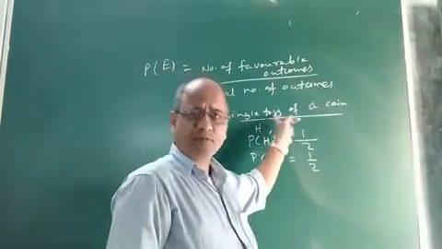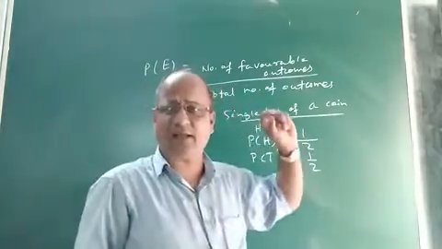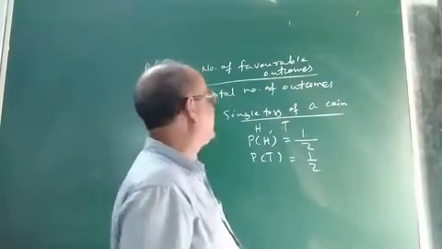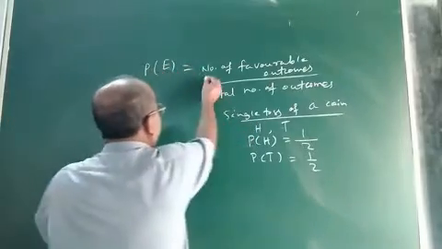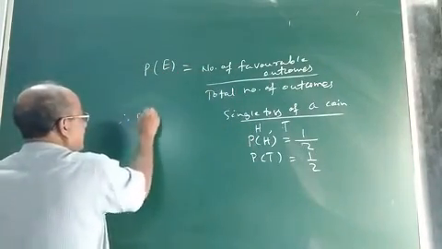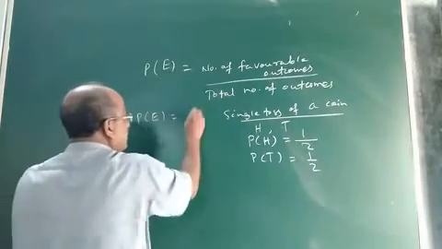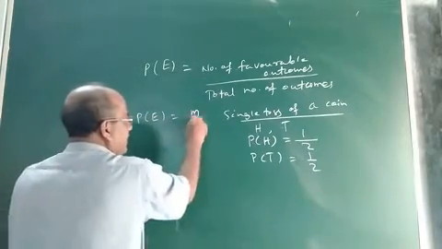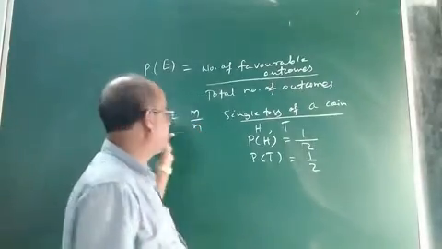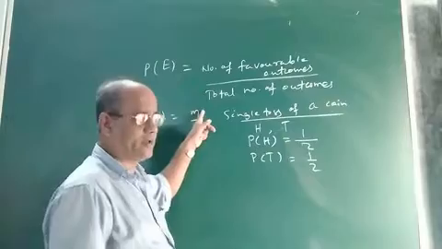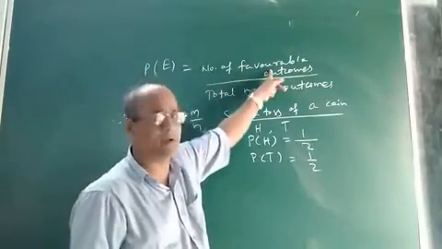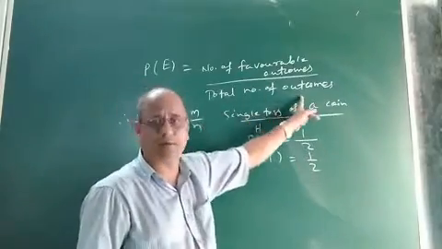Okay. So this is what we had read in class 8 and 9. Probability of an event E is defined by this relation. Now, if we make it mathematical, if the number of favorable outcomes is denoted by the symbol M and the total number of outcomes is denoted by the symbol N, then P of E will be equal to M by N, where M is the number of favorable outcomes and N is the total number of outcomes.